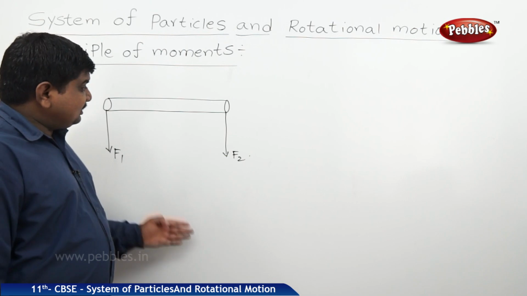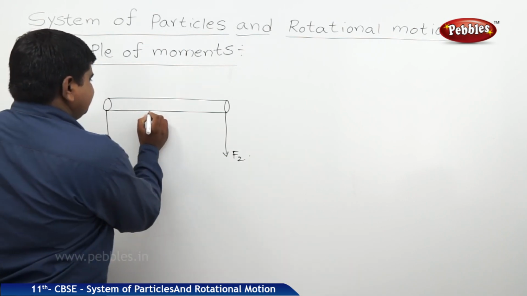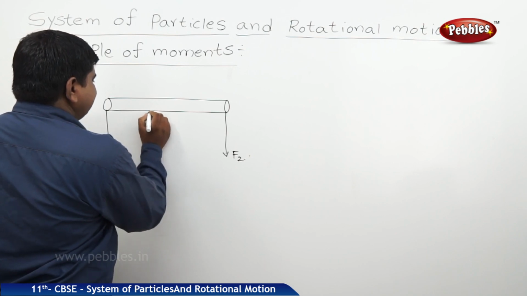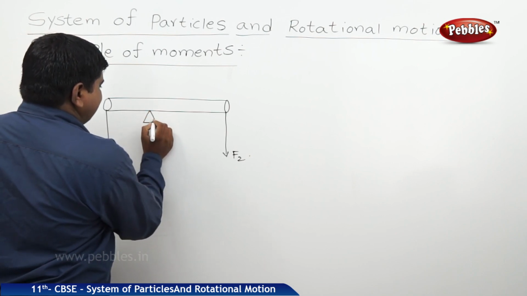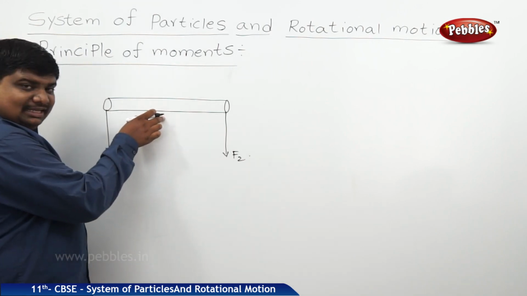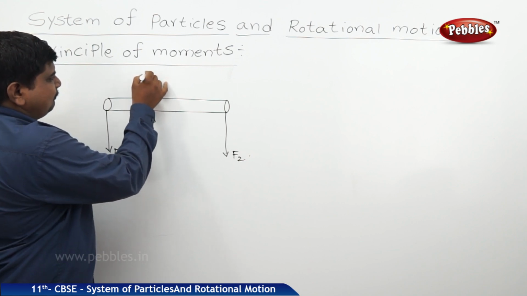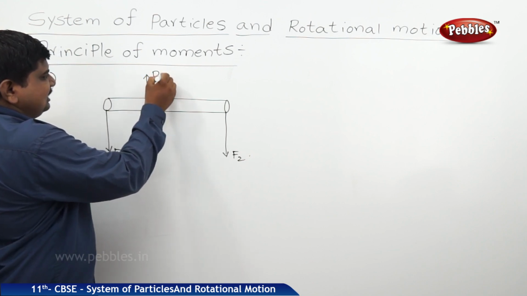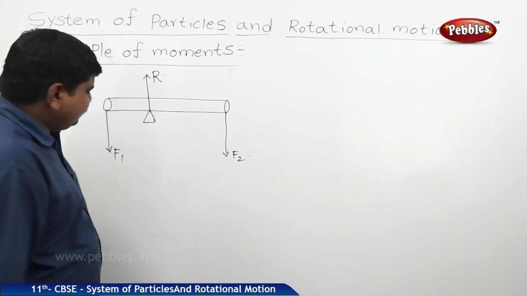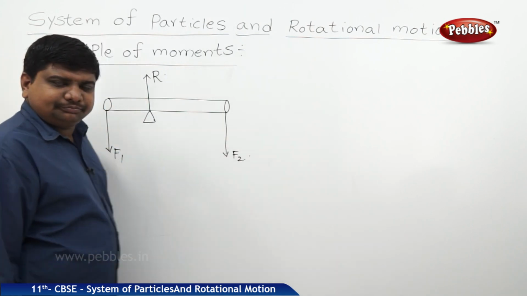But let us assume the body is not in equilibrium. For that purpose, we should keep the ideal lever close to one end, maybe towards the left end or right end. Because of this lever, it results in some net reaction force in the upward direction. Let us say it is R. The force on one end is F1, the force on the other end is F2.